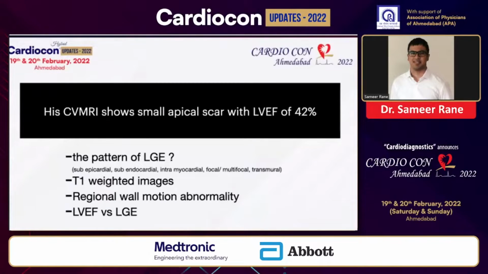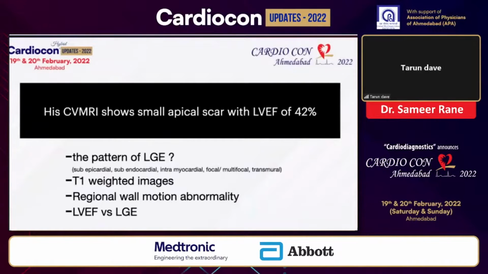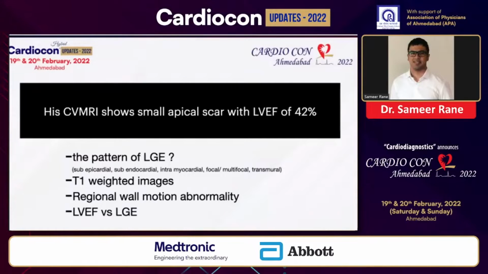Well, based on the information provided by the cardiac examination, I feel that there is a disproportionate LV dysfunction when compared to the scar size. More information would be desirable on the characteristics of the scar, such as the pattern of late gadolinium uptake, like whether it's subepicardial, subendocardial, or intramyocardial in location. Ischemic scars tend to be subendocardial to begin with, whereas myocarditis can be subepicardial, intramyocardial, and can also have mixed patterns. T1 weighted images are gaining importance for tissue characterization, also regional wall motion abnormality.